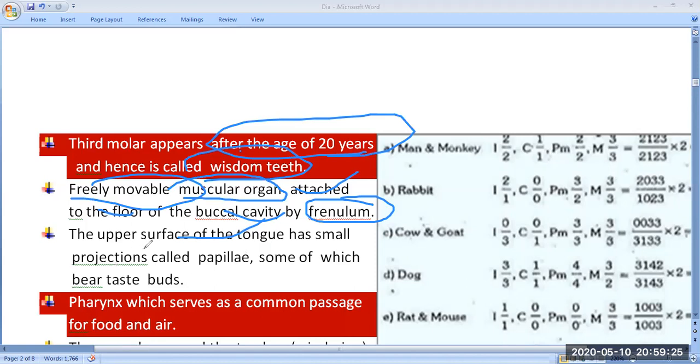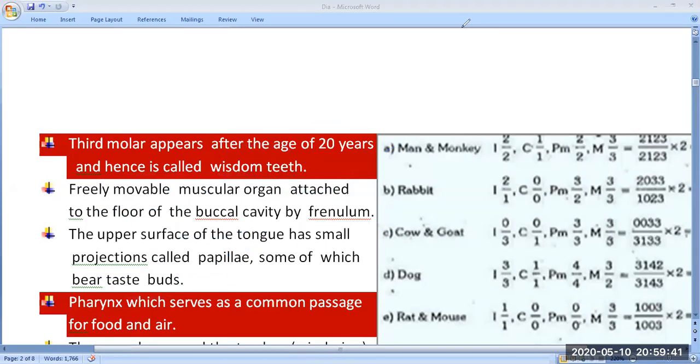This small projection is known as the papillae, and the papillae have the taste buds. They act as a chemoreceptor. So these papillae have small projections, and these act as chemoreceptors, meaning they are provided with the taste buds.